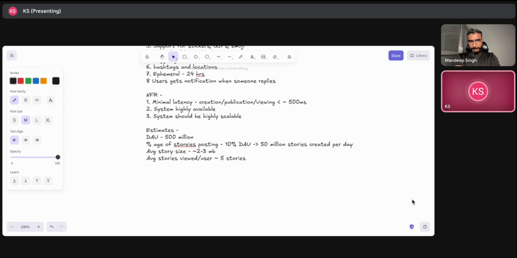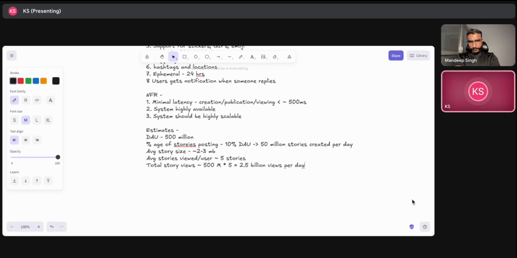If I talk about total story views, we have around 500 million users, and each user is viewing 5 stories on average, so that will be around 2.5 billion views per day.